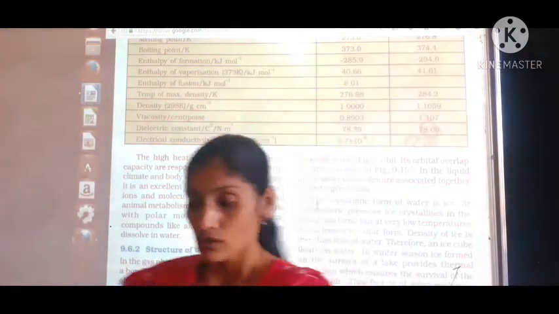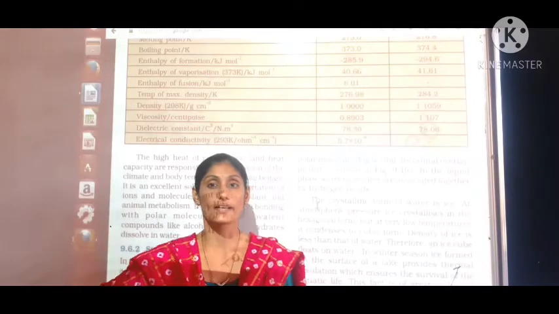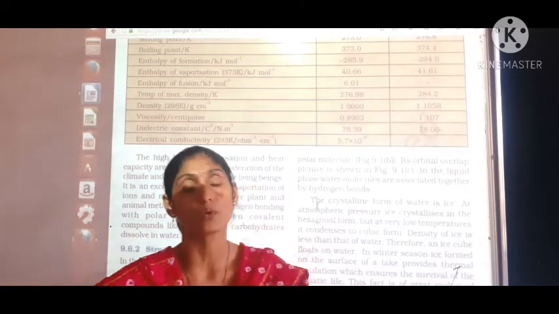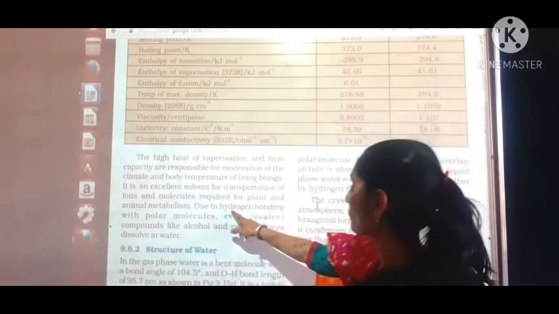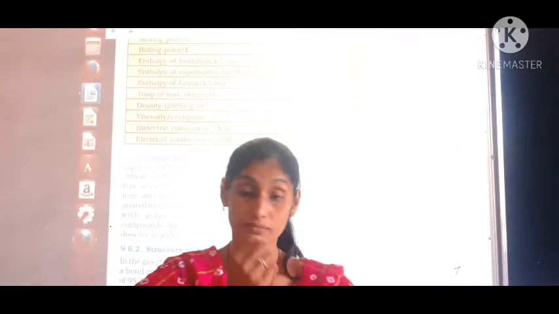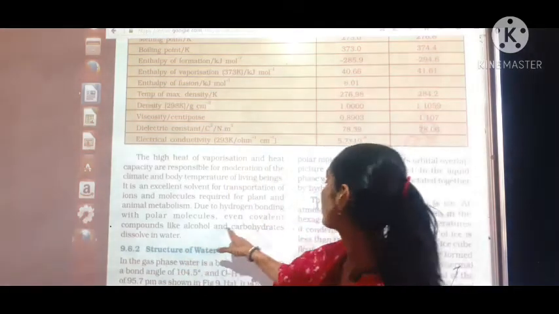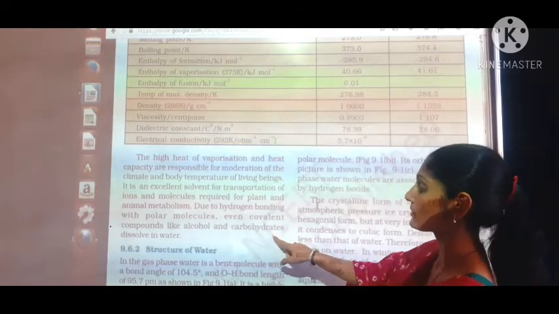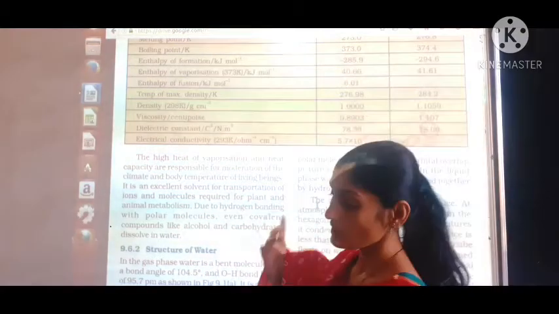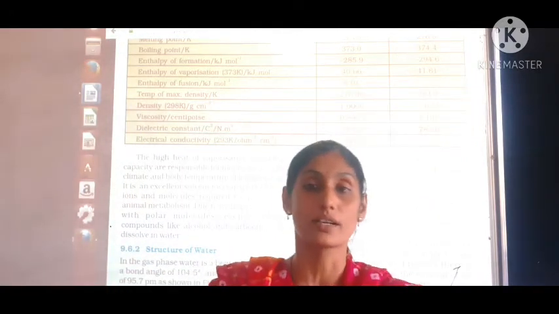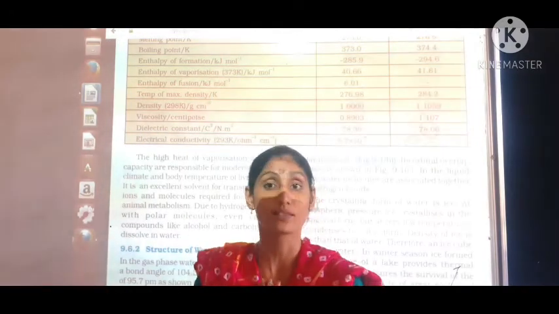Now water contains hydrogen bonding inside it, and due to the hydrogen bonding, water is known as a polar molecule. Children, it is written over here. Due to the presence of hydrogen bonding in water, it is a polar molecule. Even covalent compounds like alcohol and carbohydrate are dissolved in water. Now we have to learn about the structure of water today. What is the structure of water in gaseous phase as well as in solid phase? So we'll just learn about the structure.